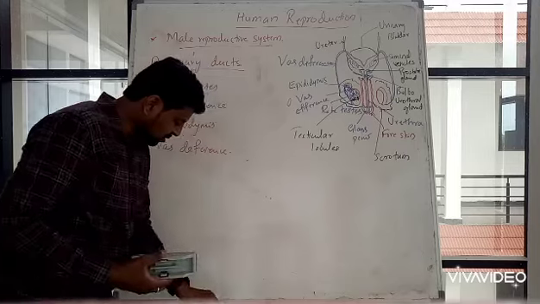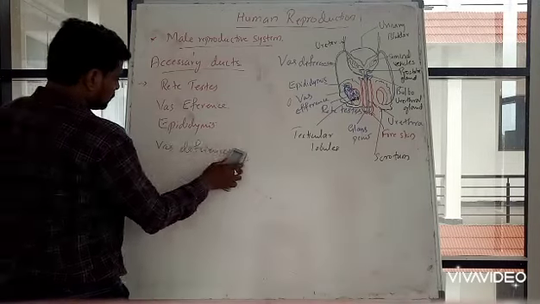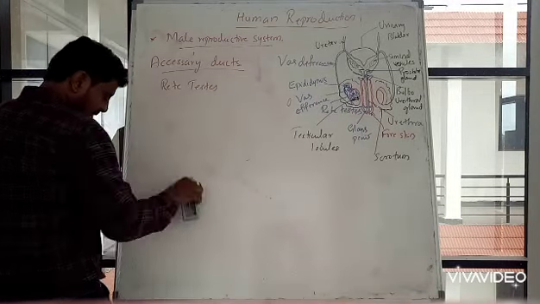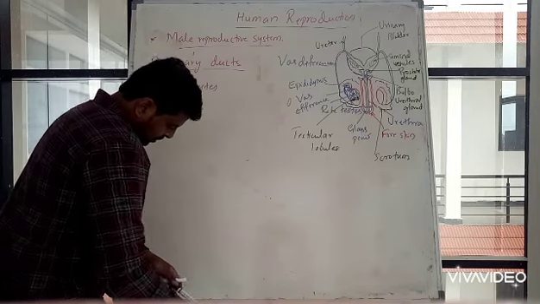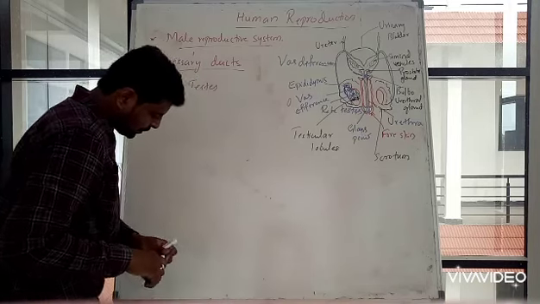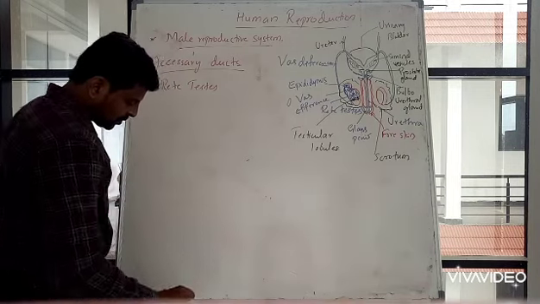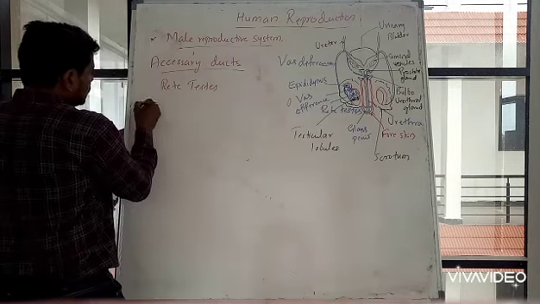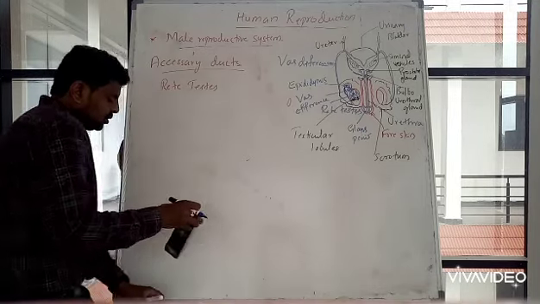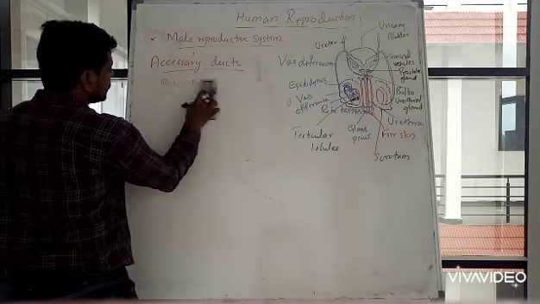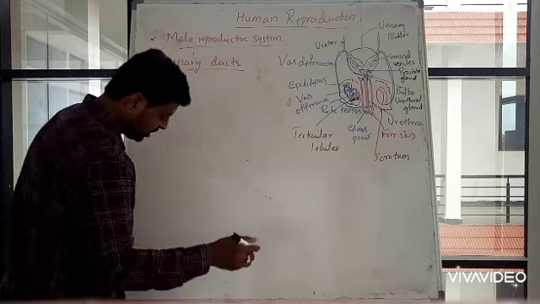So now we will start with the rete testis. I will try to show you the connections. I will write the explanation here.